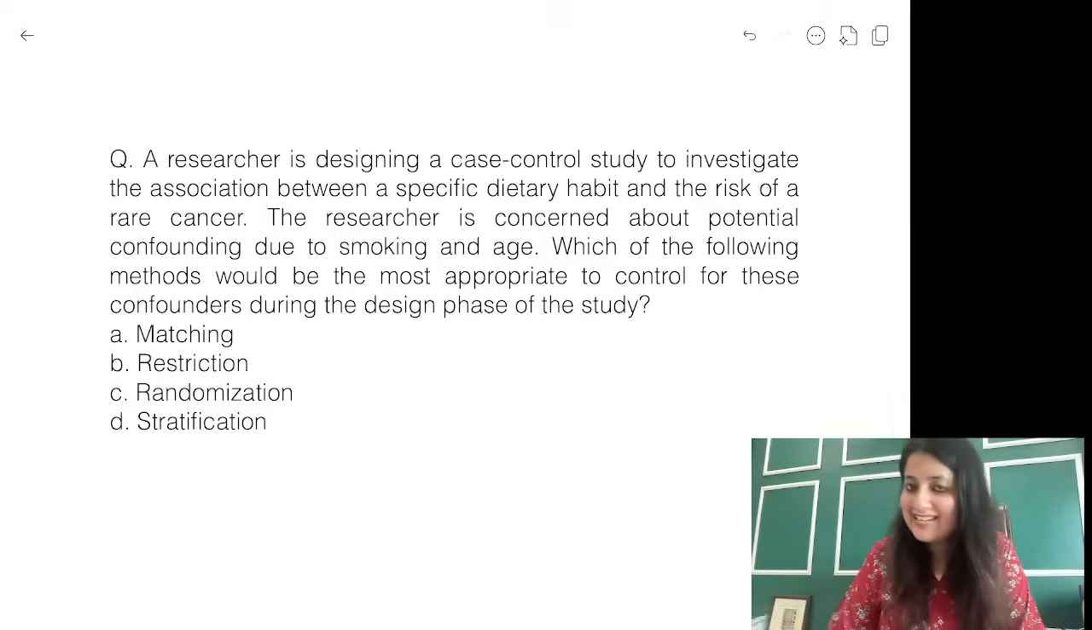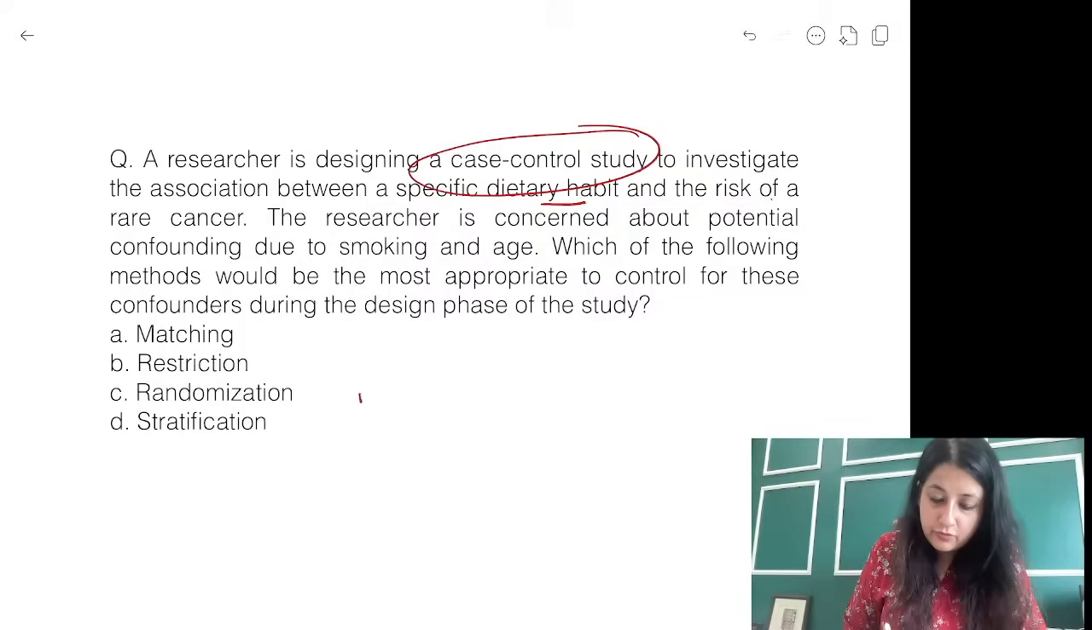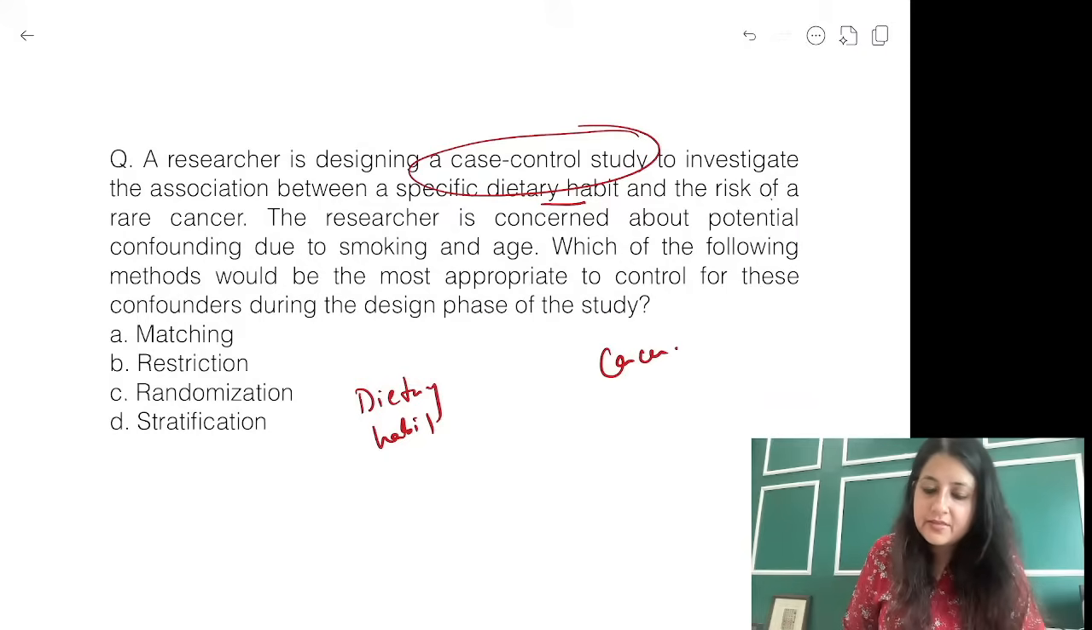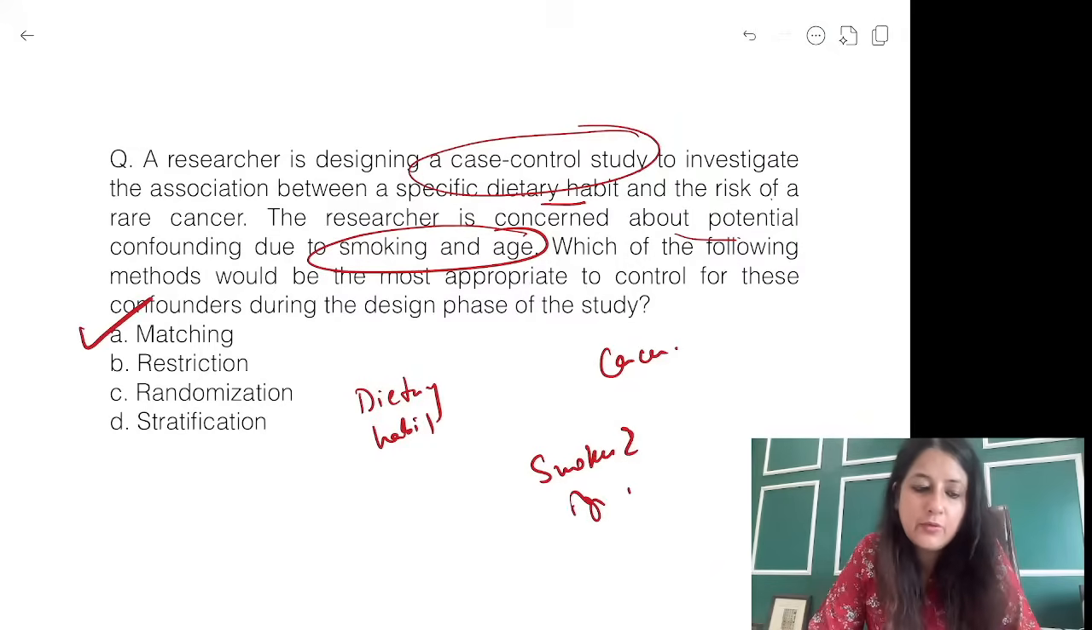What's the answer to this? A researcher, again case control, studies the association between dietary habit and risk of rare cancer. So what is my exposure? Dietary habit. What is my outcome? Cancer. The researcher is concerned about potential confounding due to smokers and age. Now in case control, what is the best thing that we do? Matching. Simple question, just to revise the techniques.